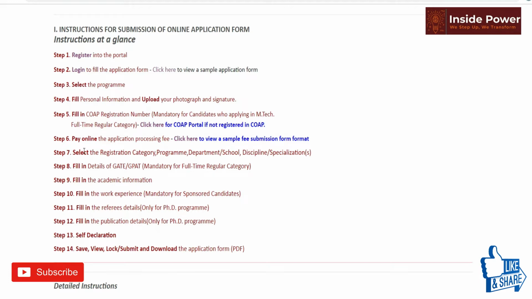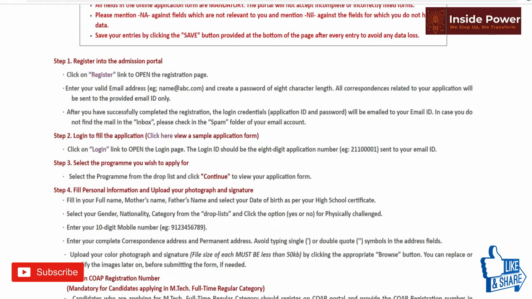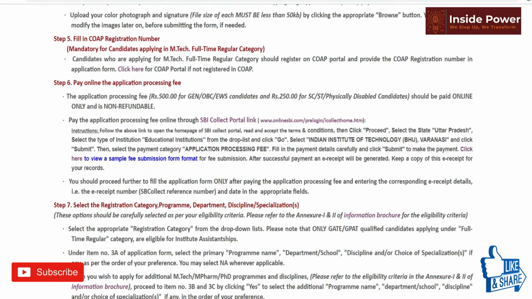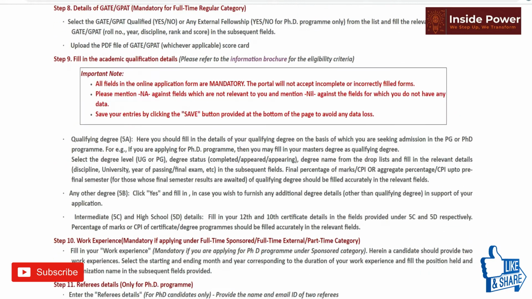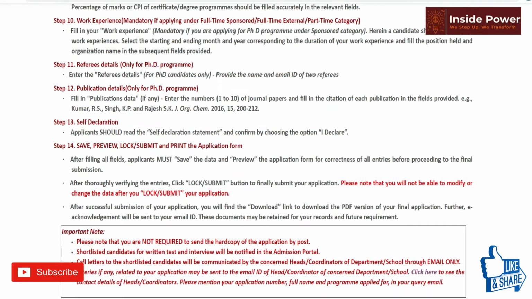Okay, next thing is pay online application fee, thereafter registration, category, program, department. So thereafter the academic information, work experience and is any reference for your applications, then you can put up reference and the publications, and in this way you can go for the online application form. Now let's see for this. So here in the portal they have given all detailed information, you can see here.